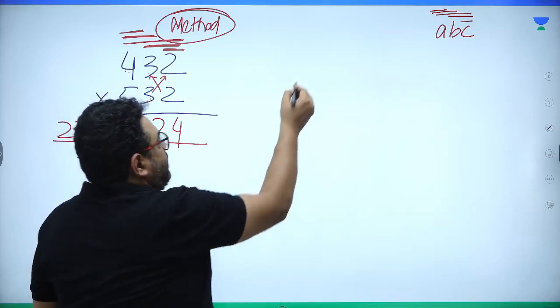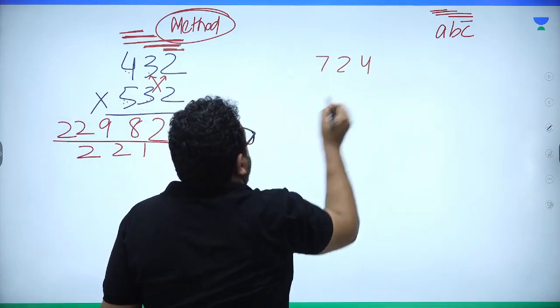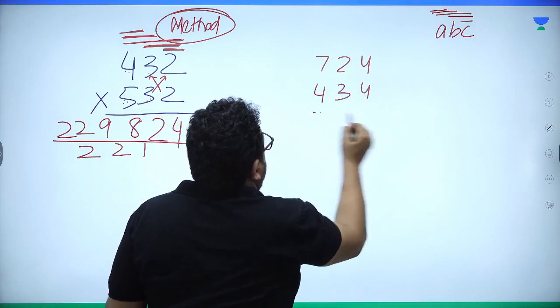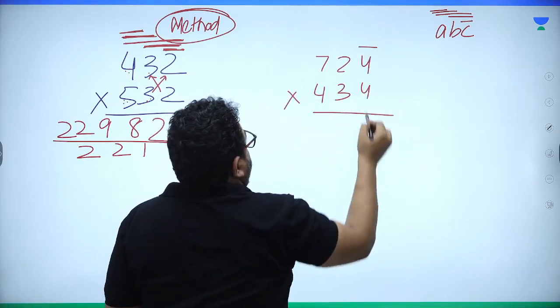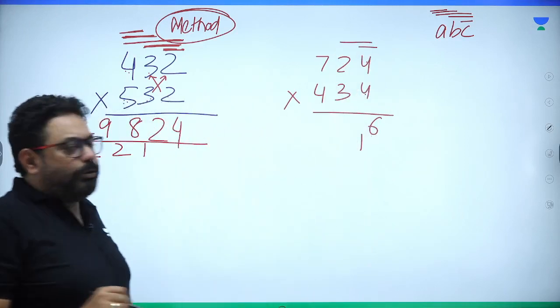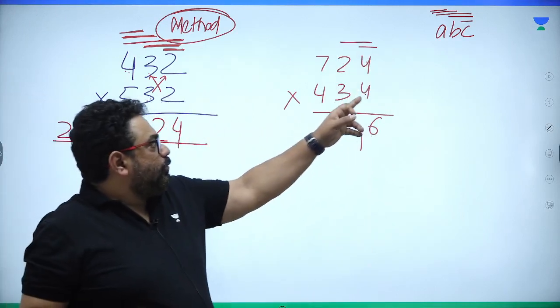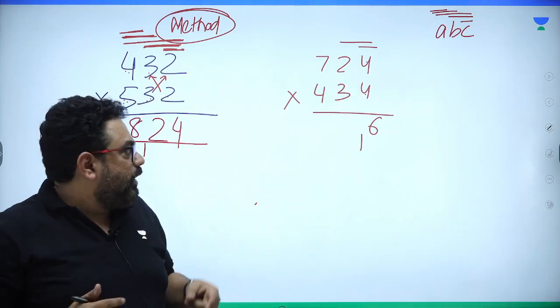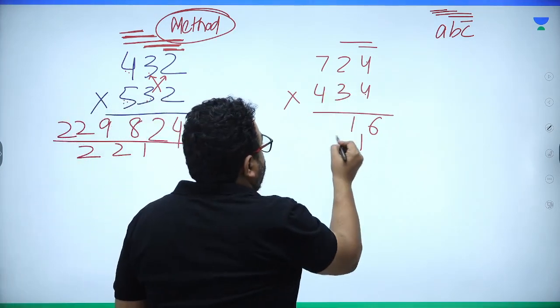So I say 724 into 434. So, guys, first 16, 4 4s are 16, 1 carry, cover on 2. Cover on 2 is 2 4s are 8 and 3 4s are 12. 8 plus 12 is 20 plus 1, 21, 2 carried.